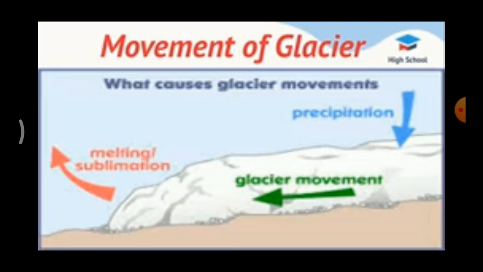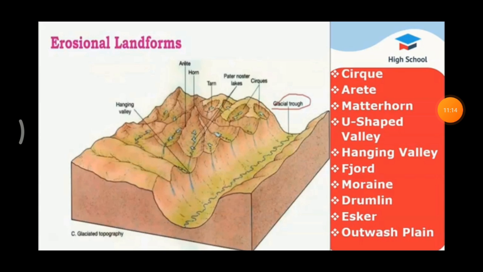The rate of movement of the glacier varies from a few centimeters to several hundred meters. Glaciers are classified into two types, continental glacier and valley glacier. Erosional landforms of glaciers. Glaciers are powerful erosive agents.